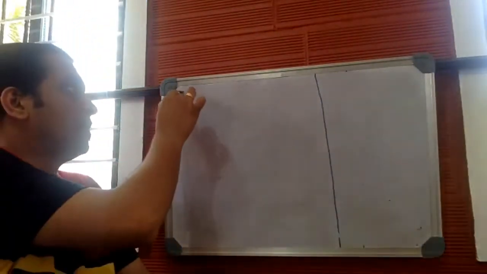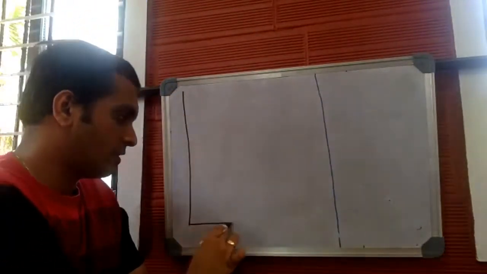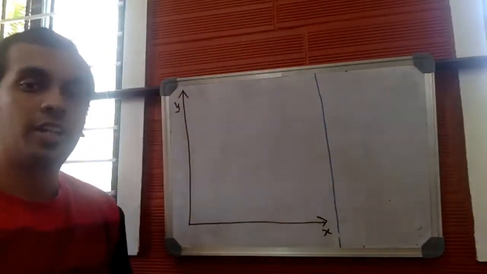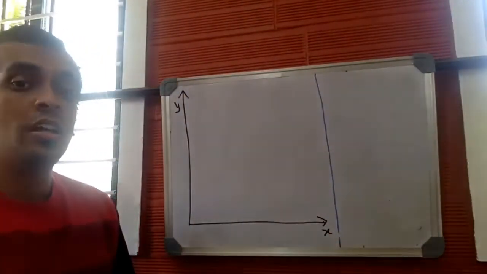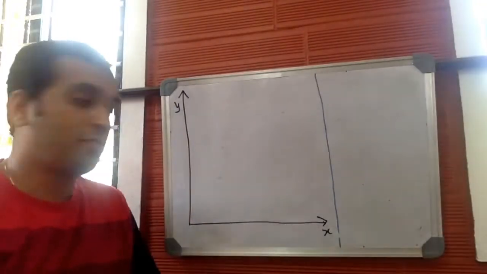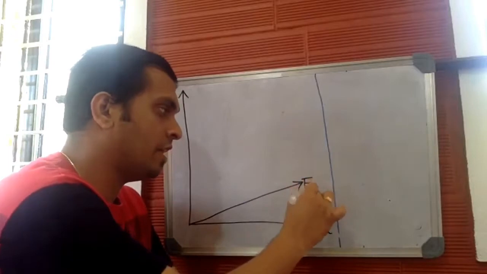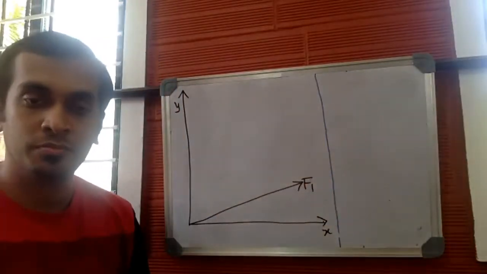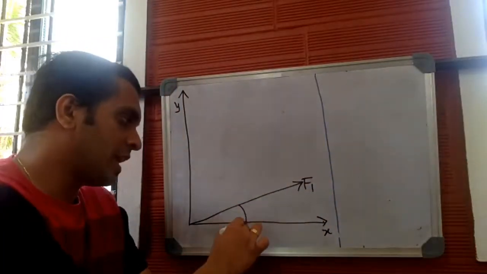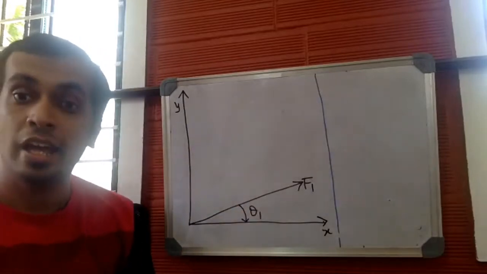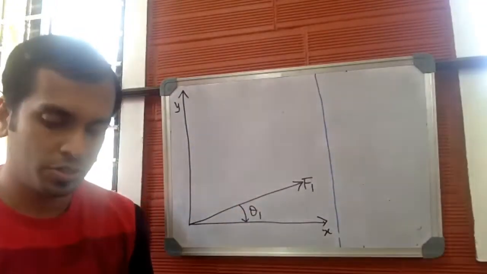In order to prove it, let me draw the x-axis. Let this be the x-axis and let this be the y-axis. Now, let me consider the first force, and let me name it force F1. Let this particular force make an angle theta 1 with respect to the horizontal.